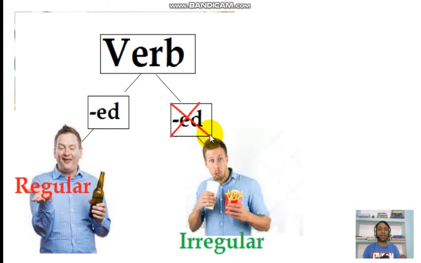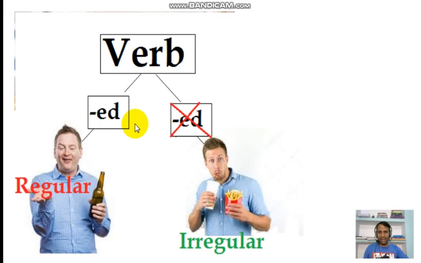While changing the base form to the past simple or past participle, if we put ed or d at the end, that is called a regular verb. And if we are not putting that, it is called an irregular verb.